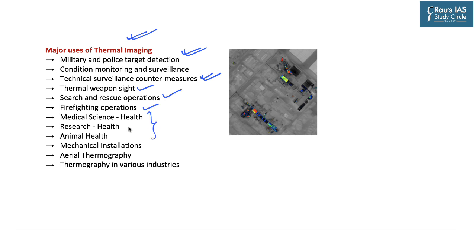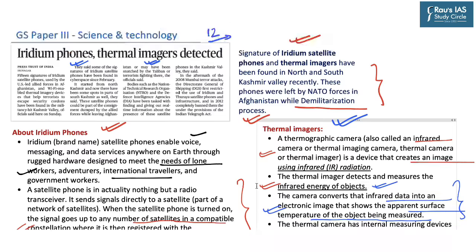It is used in the field of medical sciences and also with respect to research. It is used for animal health. It is used during mechanical installations, aerial thermography as you can see in this picture, and it is also used for thermography in various industries. So overall, these can be said to be some of the applications of thermal imaging. Thus, this topic becomes important mainly from the perspective of GS paper 3 under science and technology.